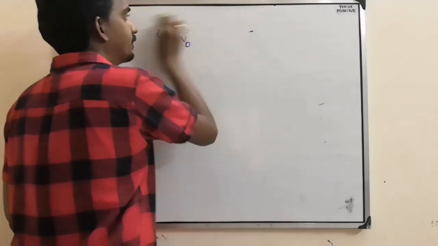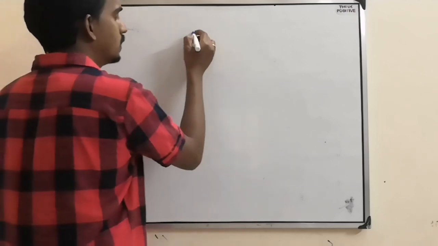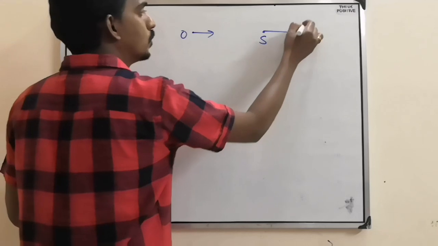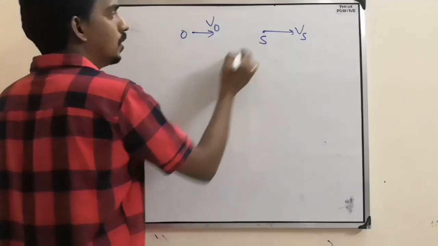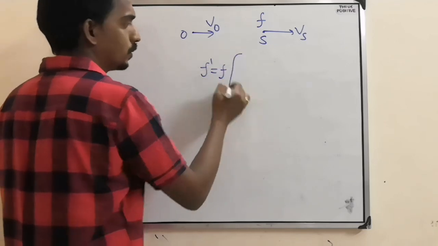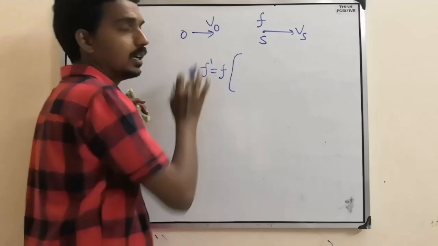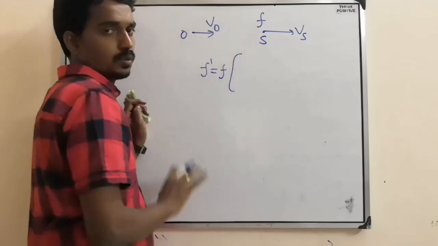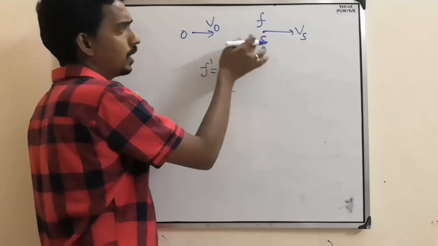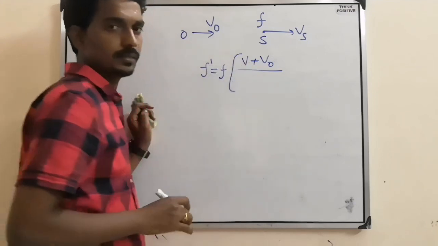Now, one last and final I will explain to you. This is observer and this is source going like this. Original frequency f. Now f dash equal to f into, first numerator means observer. Observer is moving towards source. Forget about how he is moving. Observer moving towards source means V plus V naught.